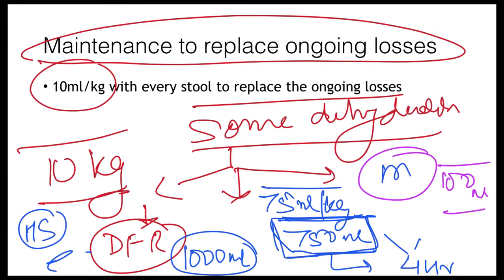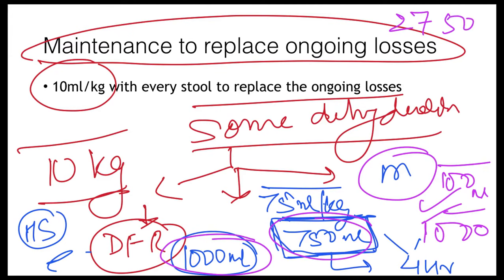with every stool. So they can give you a very complex scenario saying a 10 kg child presents to you. What is the total amount of fluid that you might need to give if the child passed 10 stools in a day and he had some dehydration? In such a scenario, the daily fluid that you have to give is 1000 ml. You gave him 750 ml to rehydrate the child, replenish his hydration status, and he had 10 stools. So with every stool you gave him 100 ml based on 10 ml per kg. So he had 10 stools, so an extra 1000 ml. So the total fluid that the child received in that day will be 2750 ml.